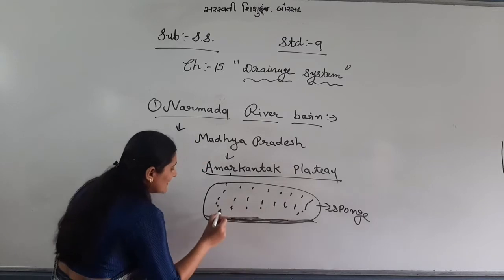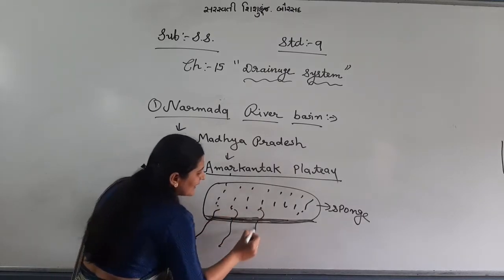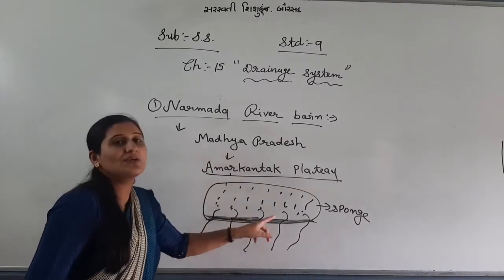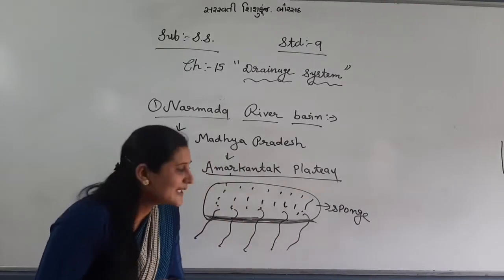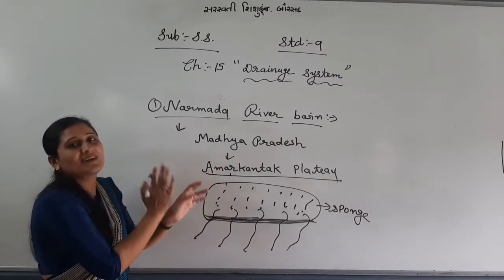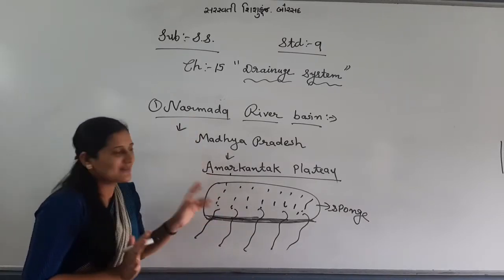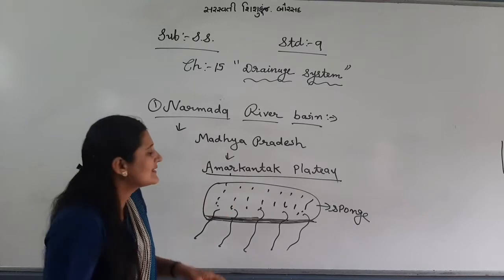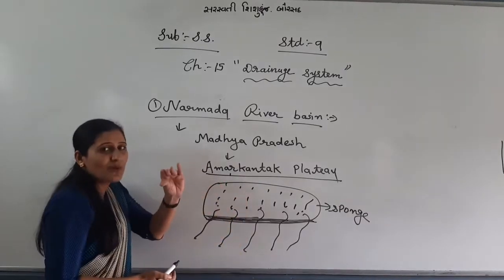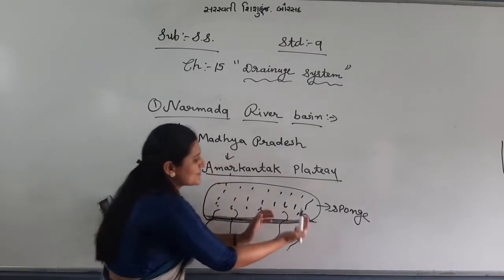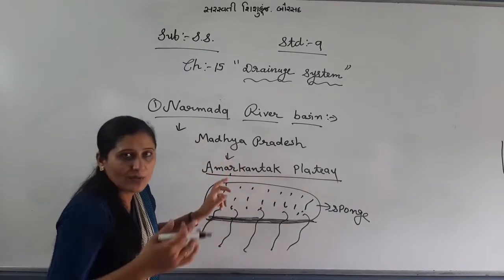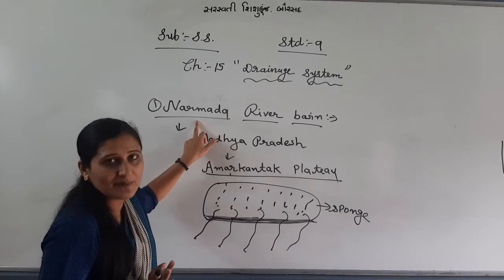After some time, this water will flow in the form of a stream, and this way water comes in the Narmada river from Amarkantak. Do you understand how it originates? Because of the plateau, that is a sponge, the river comes in the form of a stream. Then at the Amarkantak plateau the river originates, in Madhya Pradesh, right?